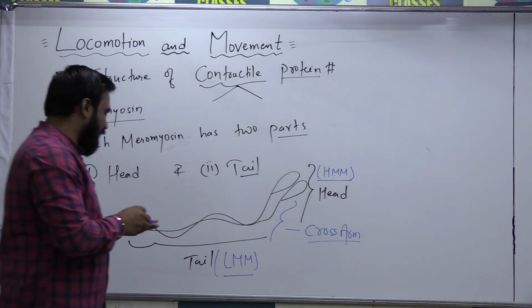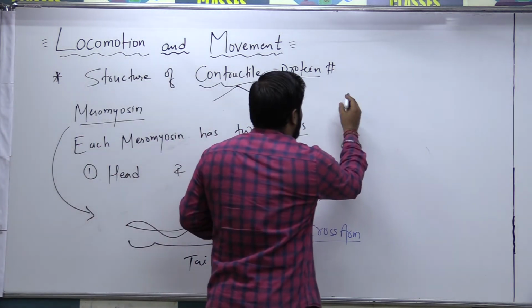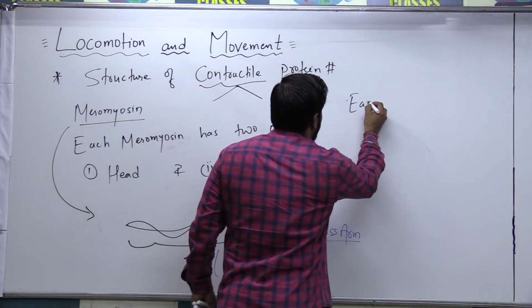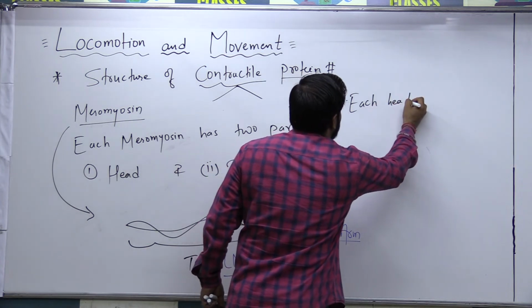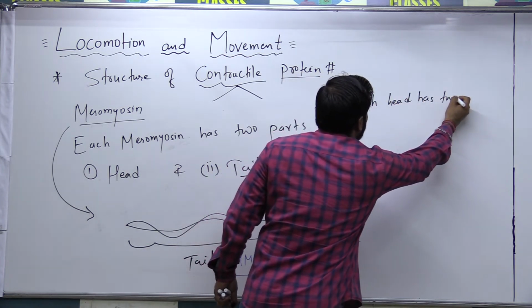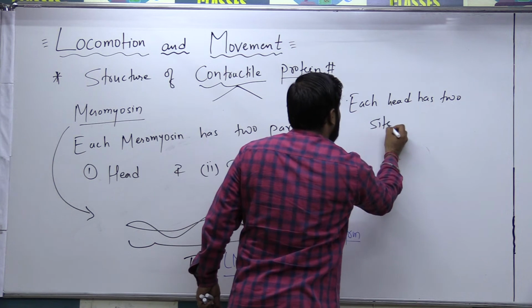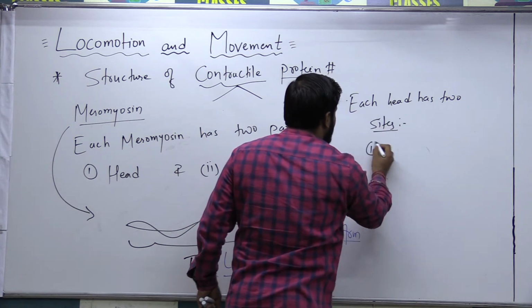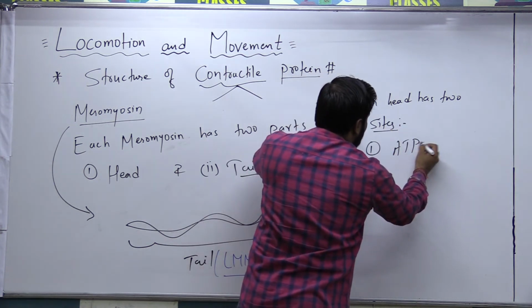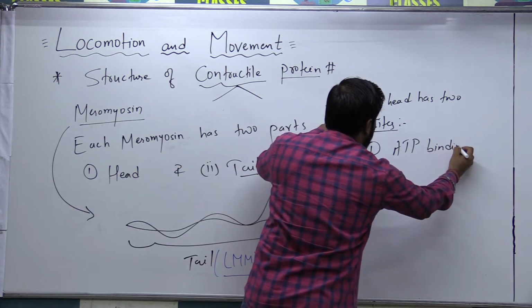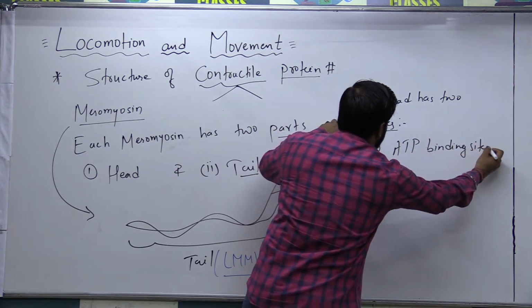Now each head has two sides. And what are the two sides? One is called the ATP binding site, where the ATP will bind.